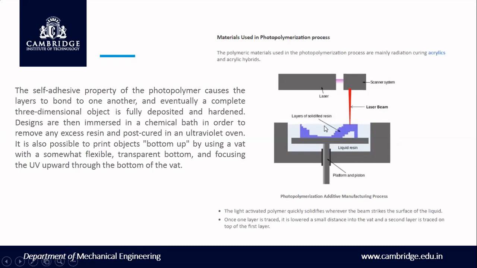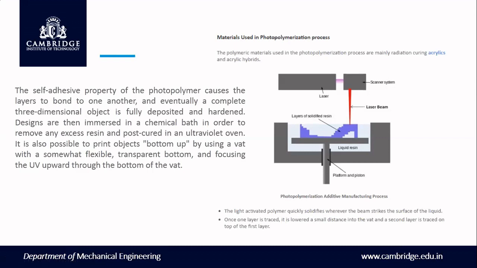Okay, it will be here. Actually, one layer will be printed, it will come down, another layer will be printed, and it will continue till this. Then you will get your final product. The self-adhesive property of the photopolymer causes the layers to bond to one another, and eventually a complete three-dimensional object is fully deposited.